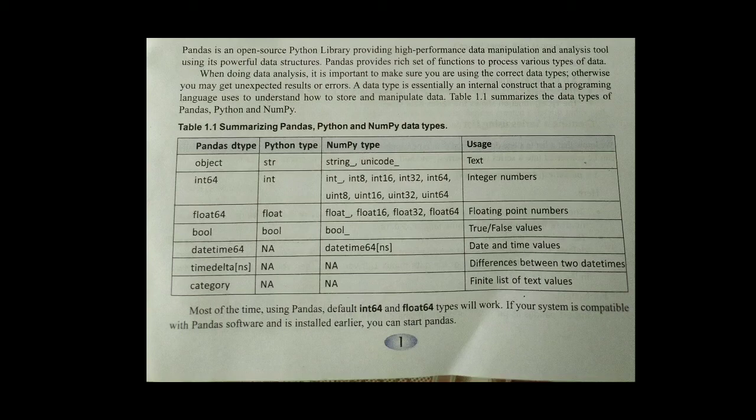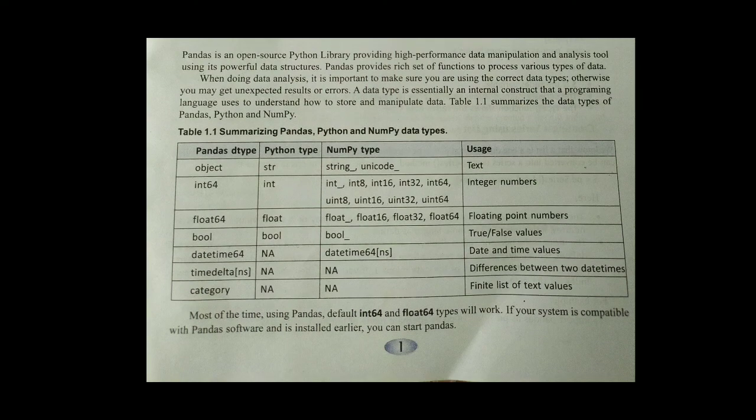Like that, float is given. Then bool means boolean, which contains the values true or false. Then there are datetime, timedelta, and category. Most of the time, the pandas default int64 and float64 data types will work.